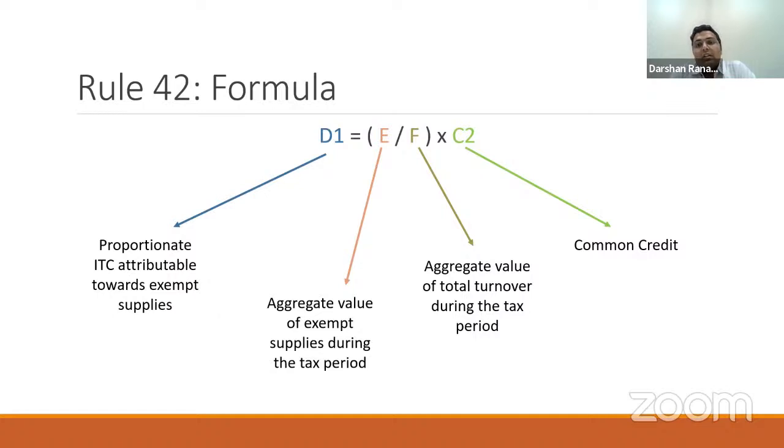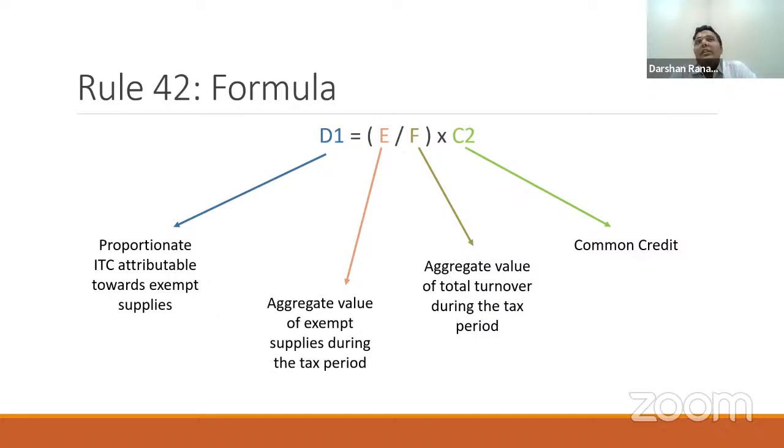So how do I do that? I take the common credit, which is C2. I multiply this by my total value of exempt supply and divide by the total turnover in that particular state. This will give me the ITC which is attributable towards my exempt supplies.